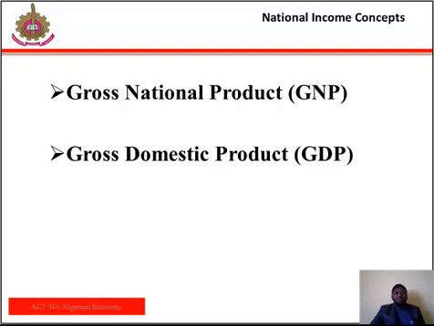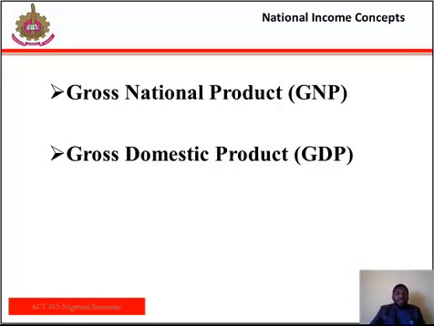Plus the difference between the foreign receipts and payments. So we can say that GNP so defined is identical to the concept of gross national income. So we can say that gross national product equals gross national income. The difference between these two is only of a procedural nature. While gross national product is estimated on the basis of the product flow, the gross national income is estimated on the basis of money income flow, that is wages, profits, rental, interest, etc.